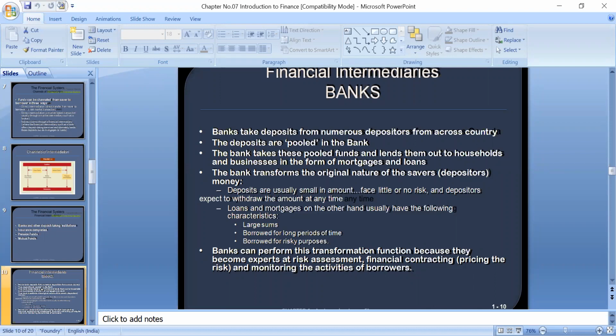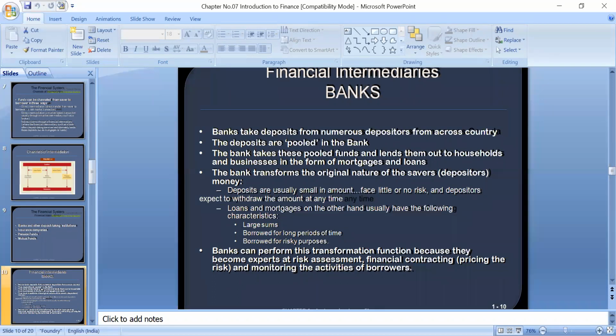So what is the business of a bank? They take deposits at a lower rate of interest and give loans to borrowers at a high rate of interest. The difference between these interest rates is the profit of the bank. So the bank transforms the original nature of the depositors' money and passes it to the people or organizations who need this money.